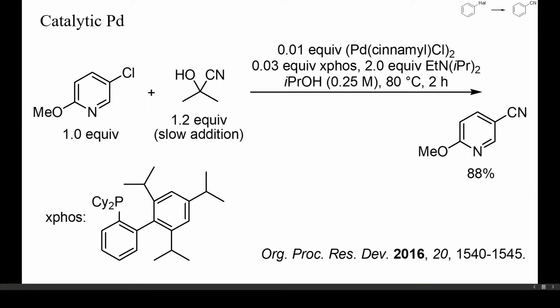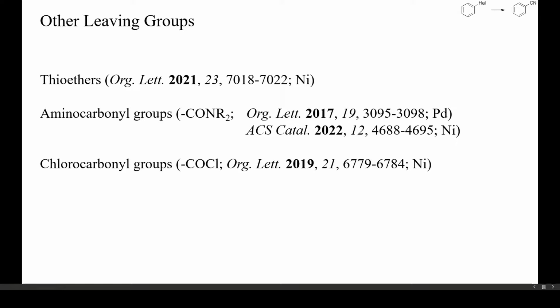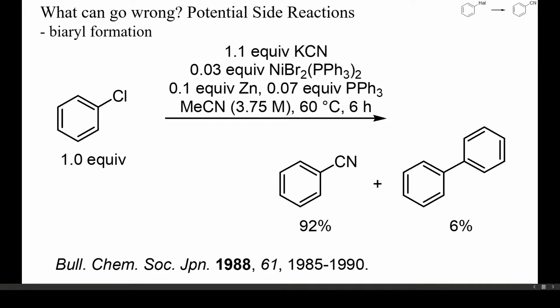Another suitable source of cyanide can be acetone cyanohydrin. To prevent poisoning of the catalyst, the cyanohydrin was added slowly to the reaction mixture while the substitution proceeded. Besides an excess of a tertiary amine and isopropanol as solvent, no additional reducing agent was required in this instance. Other functional groups that can be displaced from arenes by cyanide include thioethers and amino or chlorocarbonyl groups. There are, however, simpler strategies to convert the latter into nitriles, which I discuss in part 5 of this video playlist. Let's have a look at the most common side reactions.